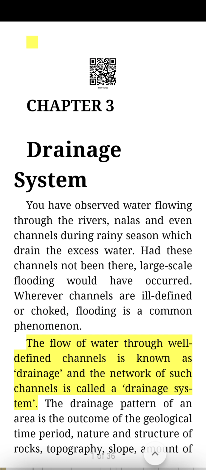The flow of water through well-defined channels is known as drainage, and the network of such channels is called a drainage system. The drainage pattern of an area is the outcome of the geological time period, nature and structure of rocks, topography, slope, amount of water flowing and the periodicity of the flow.